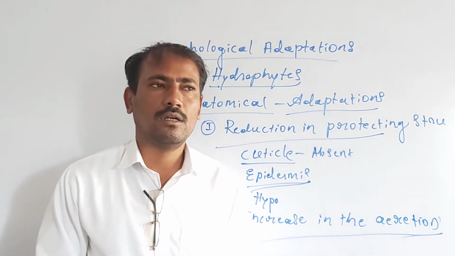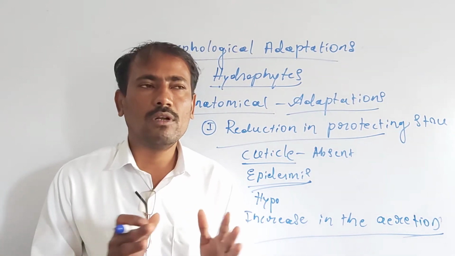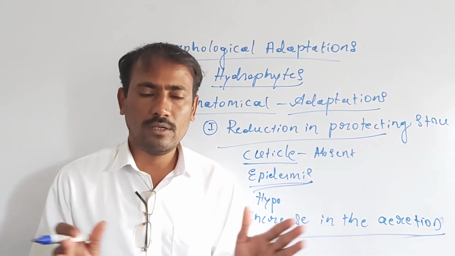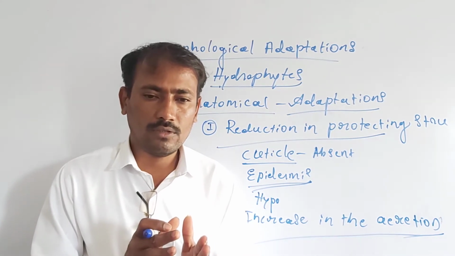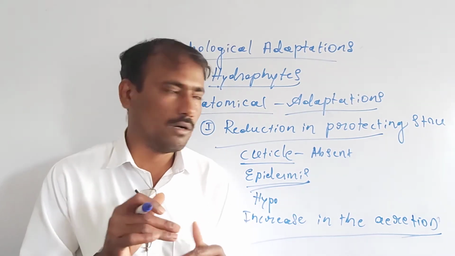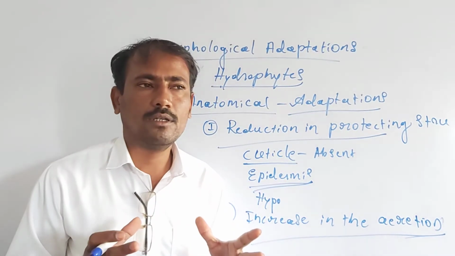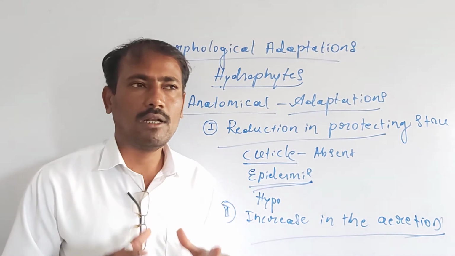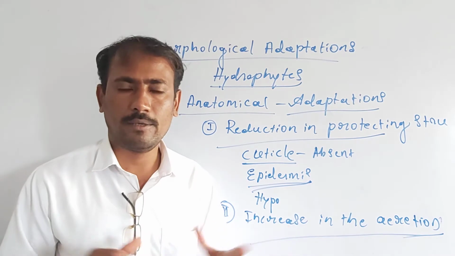So due to the low level of available oxygen and the very low level of light reaching these plants, in order to get plenty of oxygen, these plants develop a very specialized tissue, that is the parenchyma.